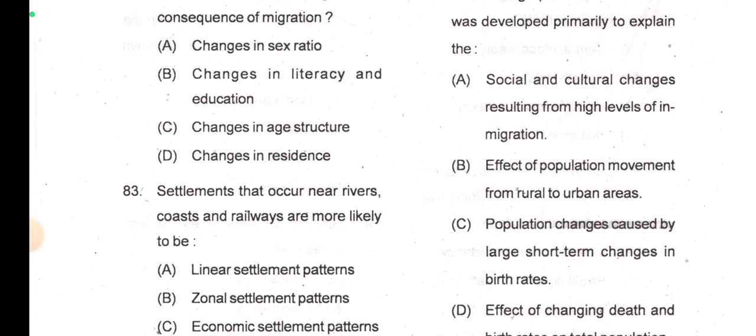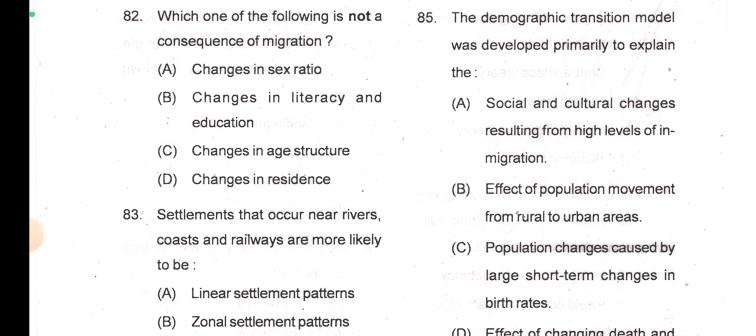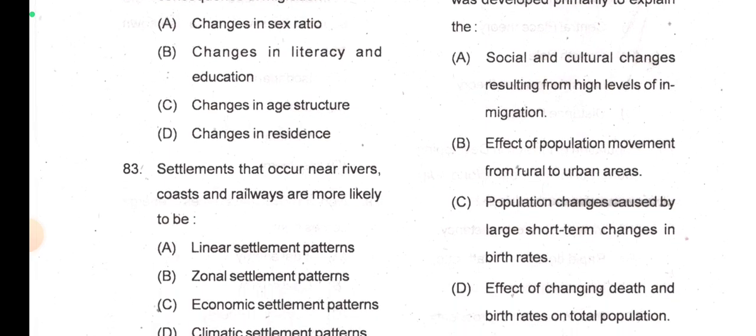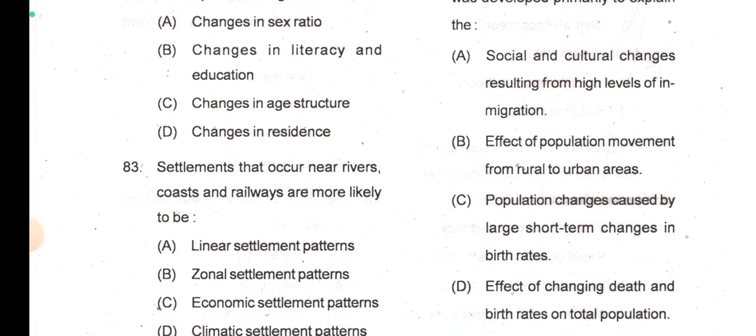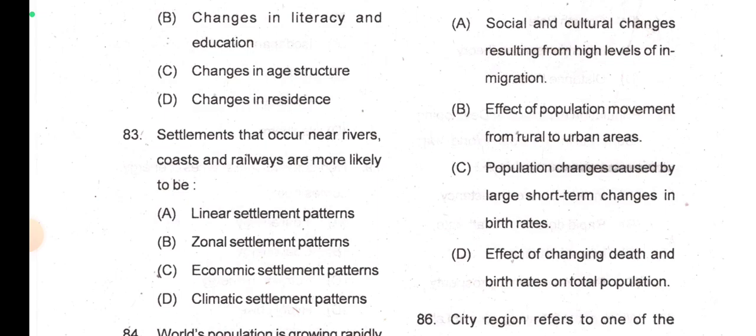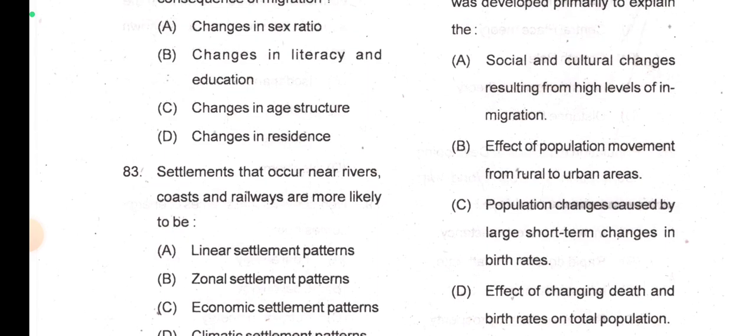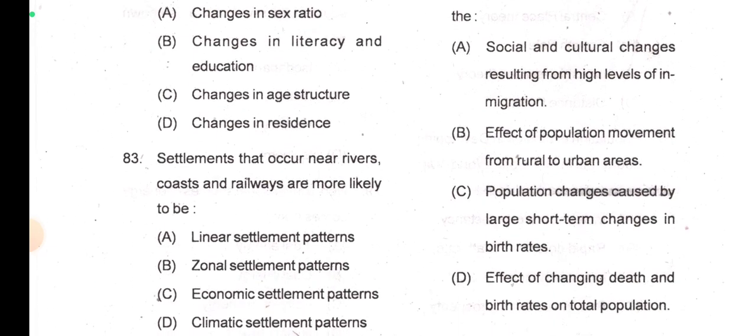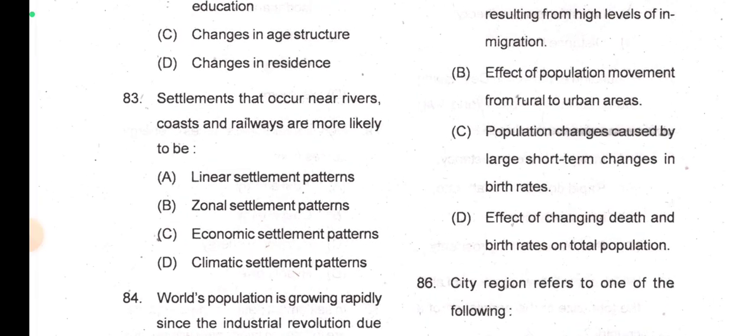Now question number 85. The demographic transition model was developed primarily to explain the social and cultural changes resulting from high levels of in-migration. No. Effect of population movement from rural to urban areas. No. Population changes caused by long-term changes in birth rates. No. Actually, yes. Effect of changing death and birth rates on total population. Option D is the best here. Both birth rates and death rates and their effect on the total population are considered in the demographic transition model.